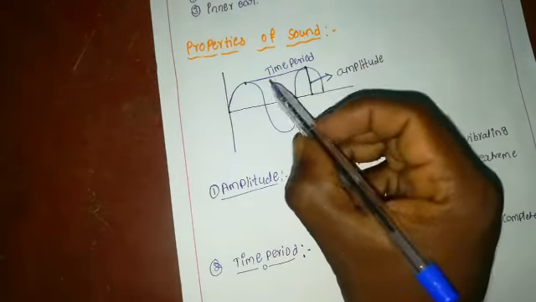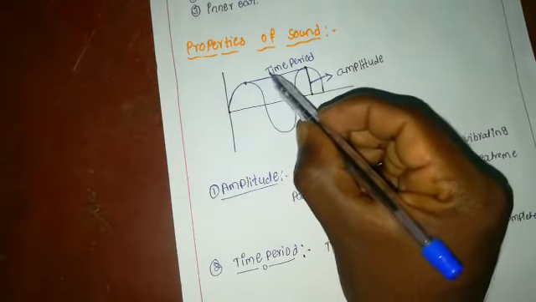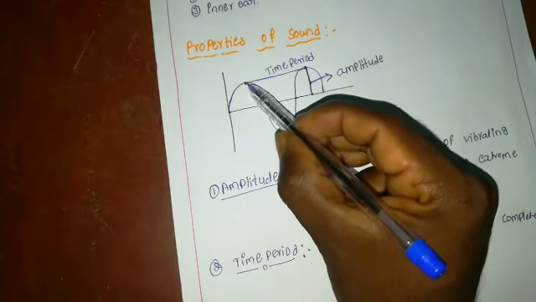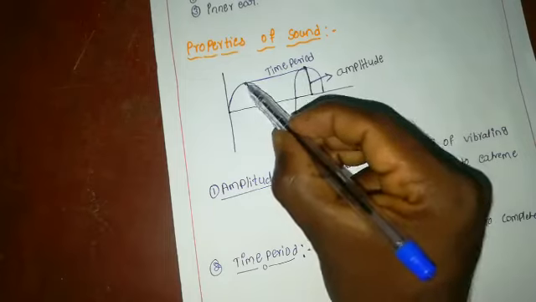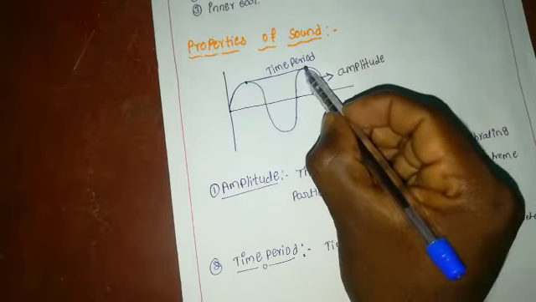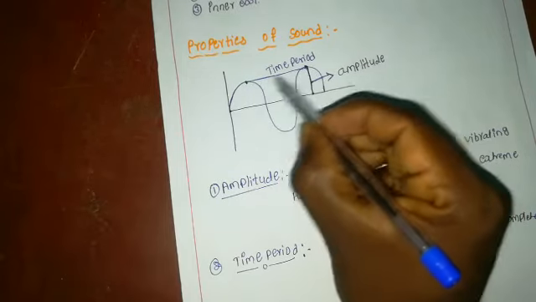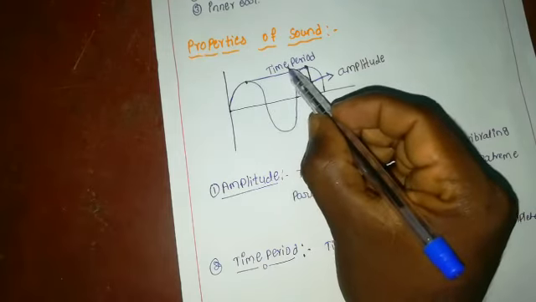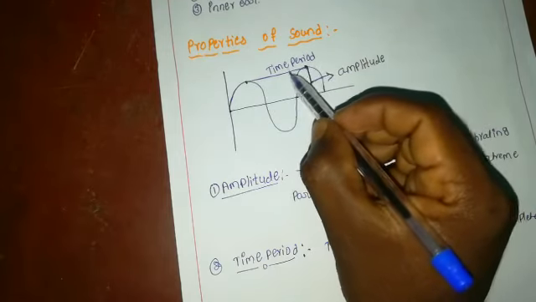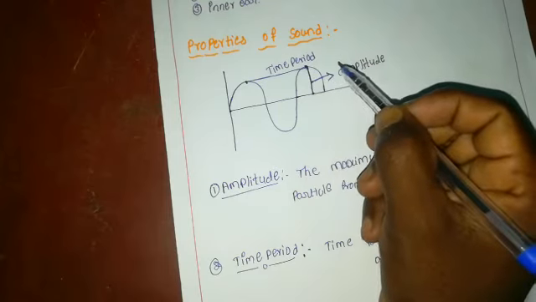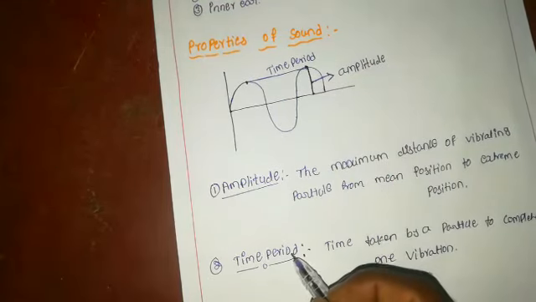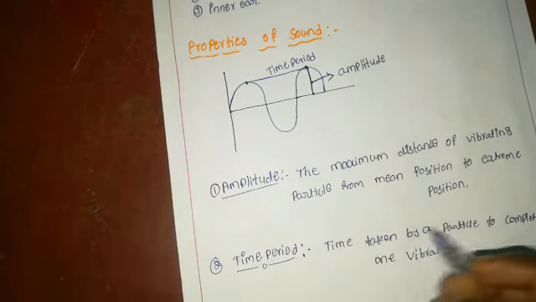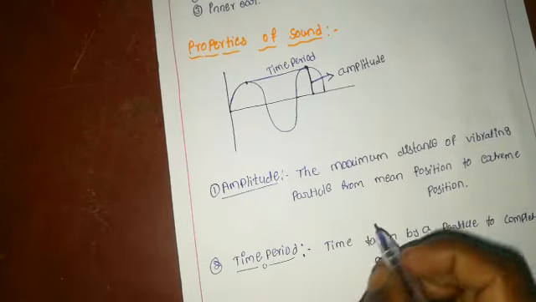The time period of a sound wave refers to the time taken by a particle to complete one vibration. From here to here is one vibration, and that is called the time period. So the sound has a time period. This is the second property, and the time period is always measured in seconds.